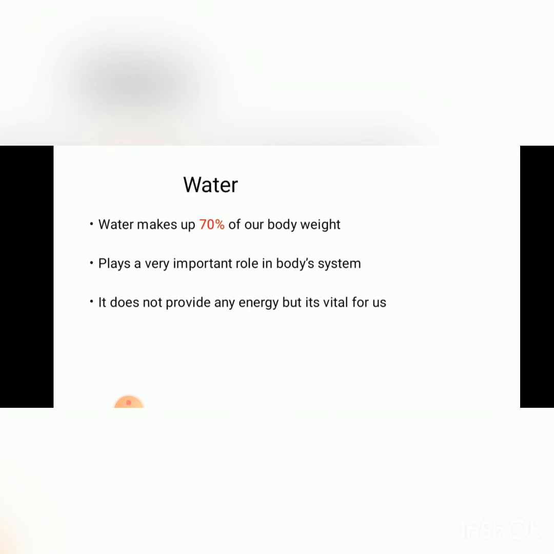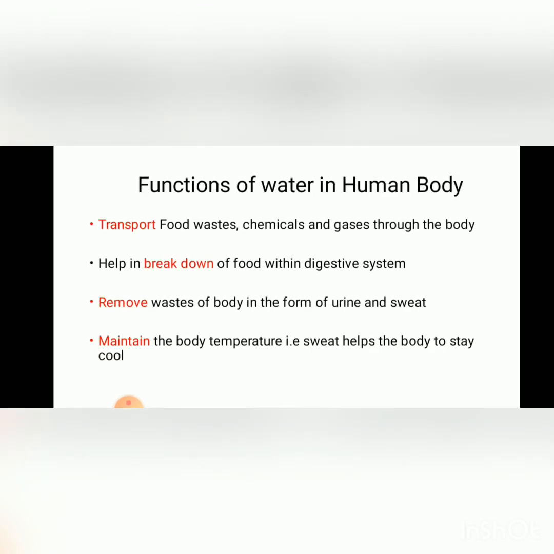Cells contain water within them, in which the different kinds of reactions take place, and hence we can say that water is very essential for the sustainability of life. Functions of water in the human body: water transports food, wastes, chemicals and gases through the body. It helps in the breakdown of food within the digestive system. It removes wastes from the body in the form of urine and sweat, and it maintains body temperature, like sweat helps the body to stay cool.